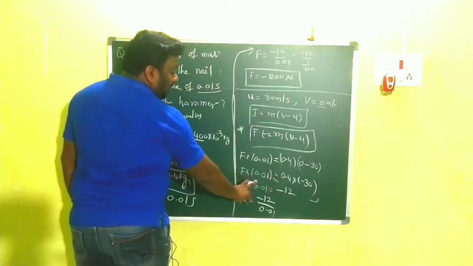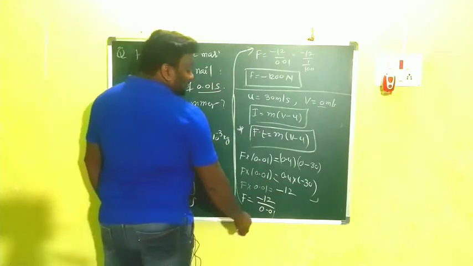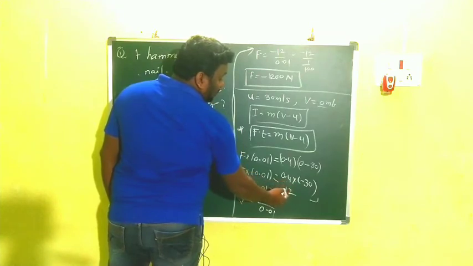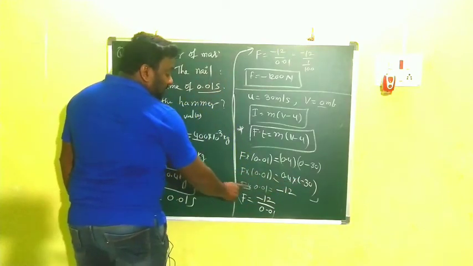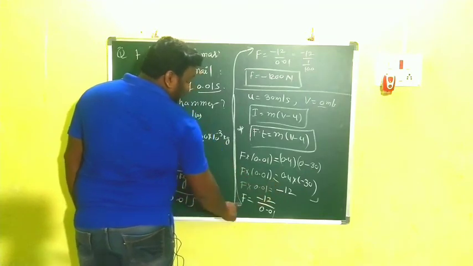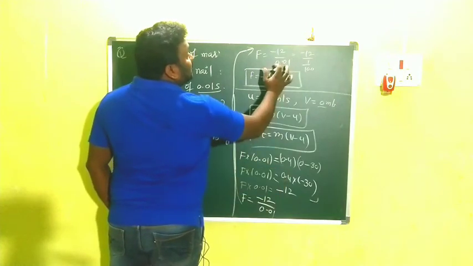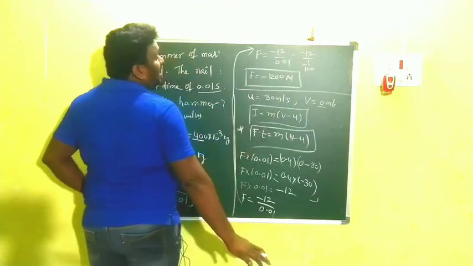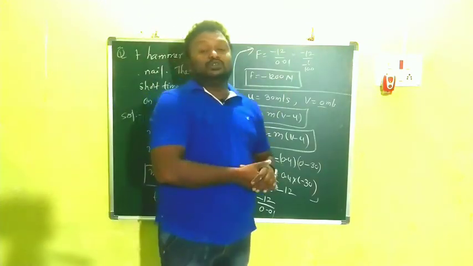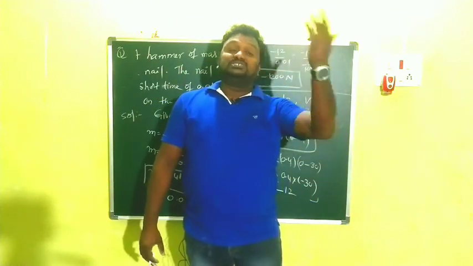Then F into 0.01 is equal to 0.4 into minus 30. 0.4 means 4 by 10, and 10 threes are 30, so 4 into minus 3 is minus 12. Then F into 0.01 is equal to minus 12, so F is equal to minus 12 by 0.01. 0.01 is 1 by 100, so minus 12 into 100 is minus 1200. This is the amount of force acting on the hammer by the nail. The negative sign indicates the opposite direction.